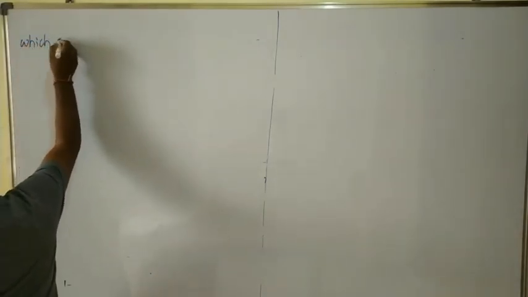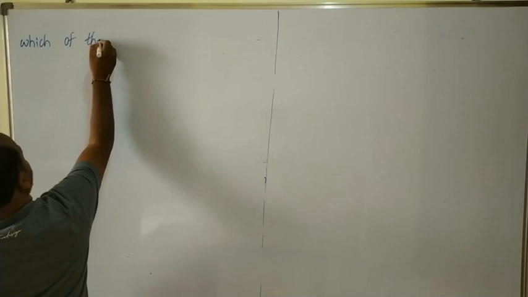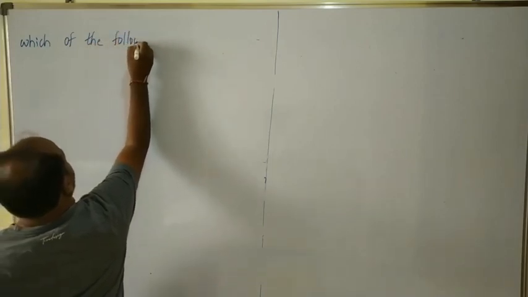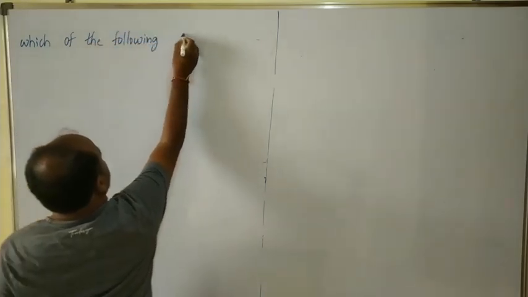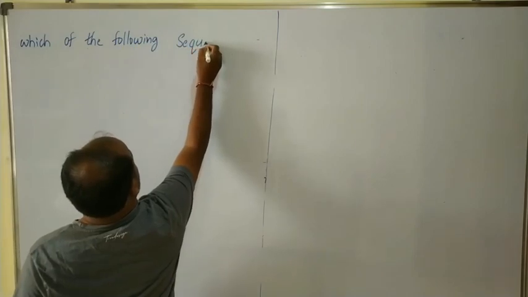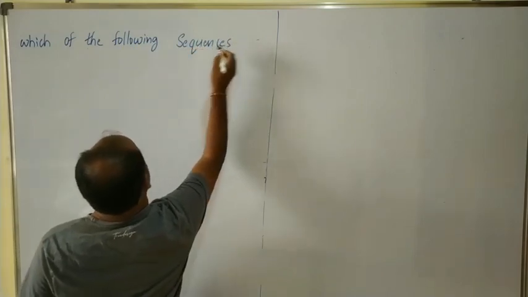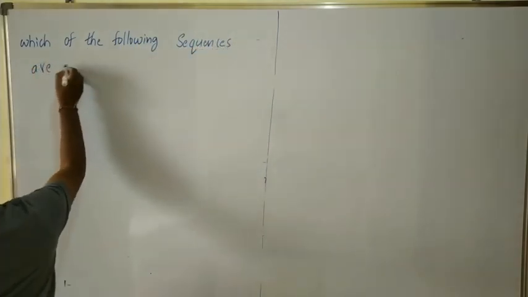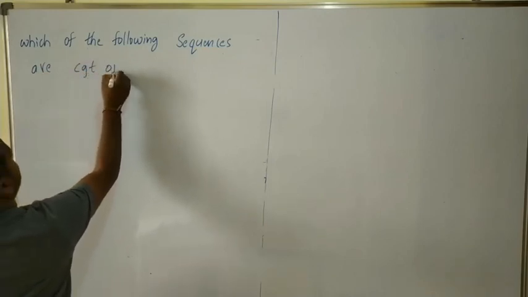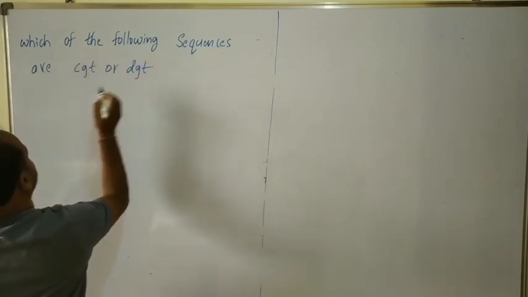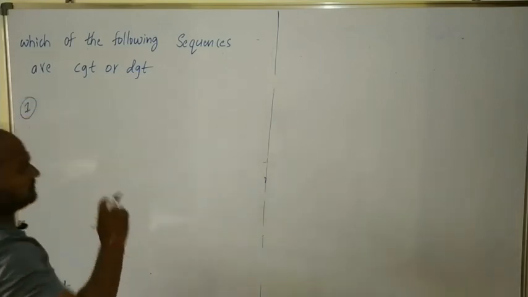Which of the following sequences are convergent or divergent? First one,